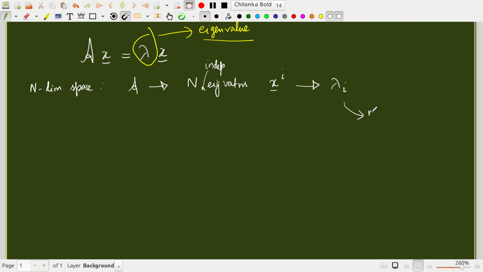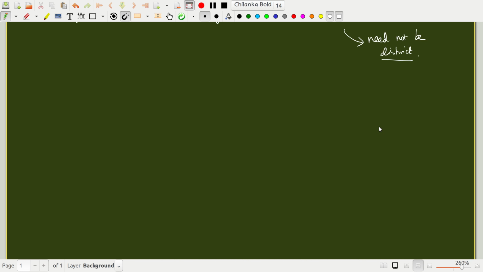The lambda i's need not be distinct. They can be repeated as well. If I were to write this expression, this is called the eigen problem in a given basis. What would I do?